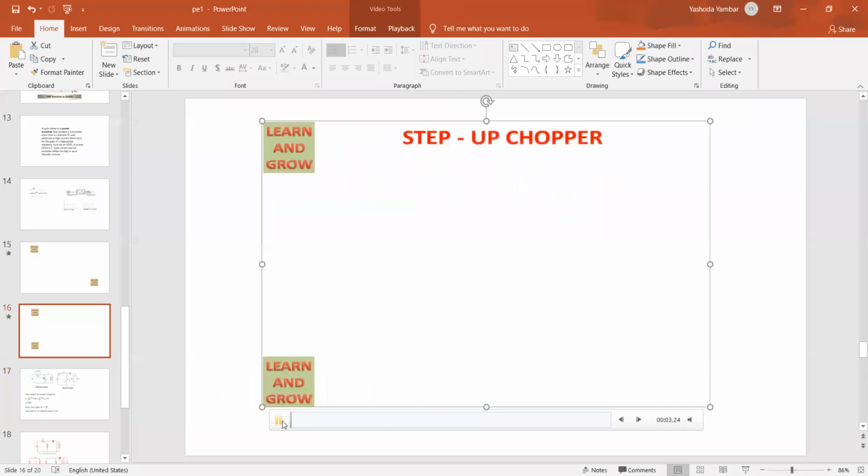Step up chopper, or boost chopper, is used especially while we are transferring the power from one place to another place. When the DC power is transmitted, we have to boost or increase the value of the DC power. So in the power system, especially in HVDC, high voltage DC transmission, we use this step up chopper circuit. Step up chopper provides high output voltage when compared with the input voltage. Another name is boost chopper. So wherever the DC power has to be increased within the power system, we go for the step up chopper.